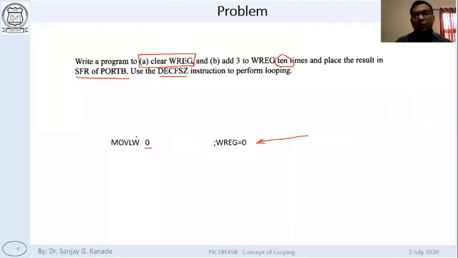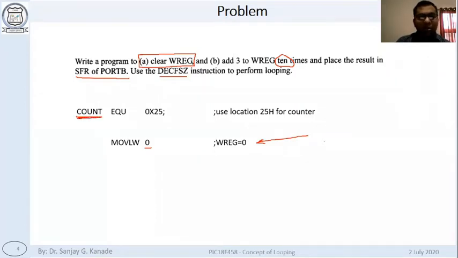But for the program, we need some additional things. For example, like I said on the previous slide, we have to set the count thing. This count is actually like in our higher level programming languages like C, we have some variables, right? So in that way, we are defining this variable count. Okay, it is done using this word EQU. What it means? Equal.